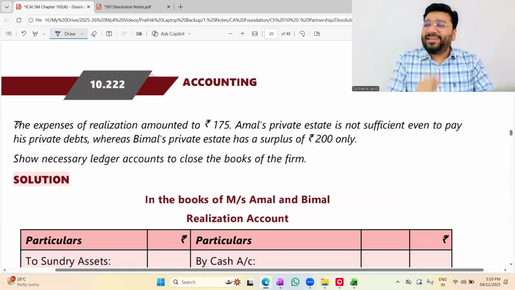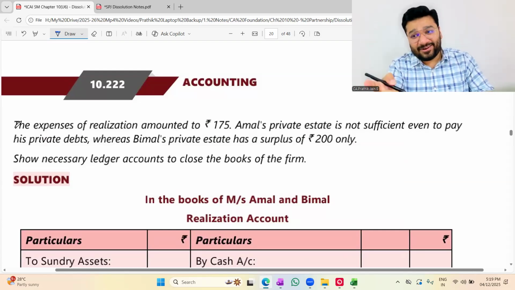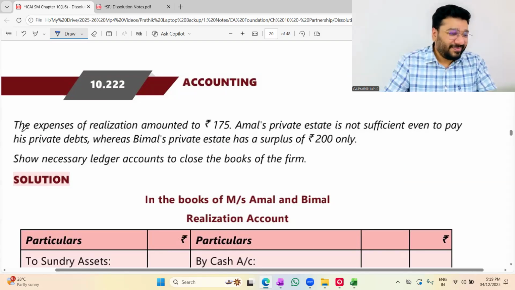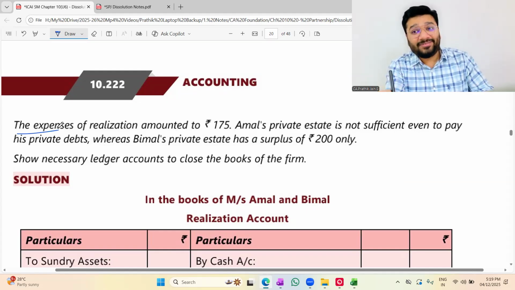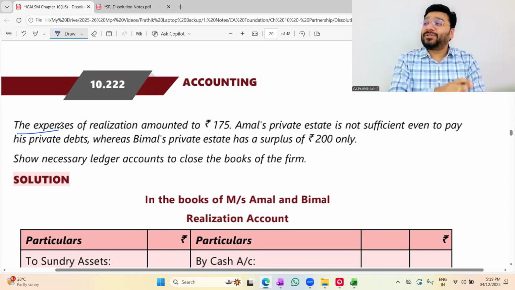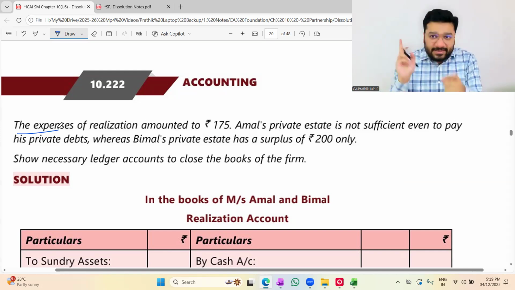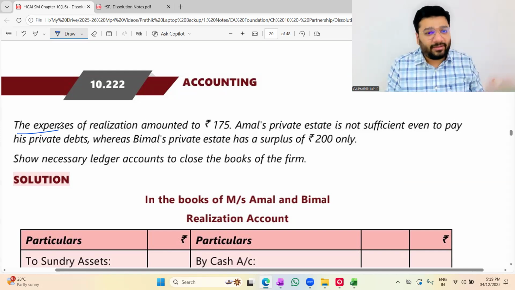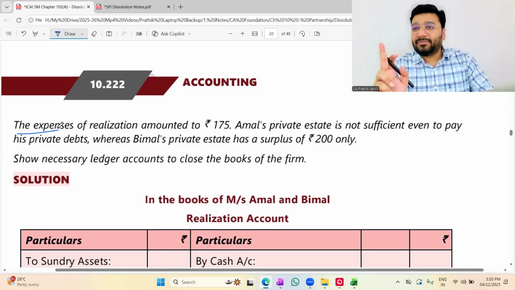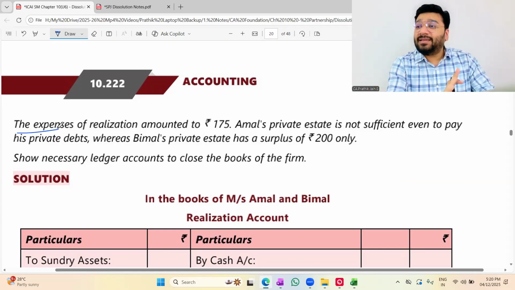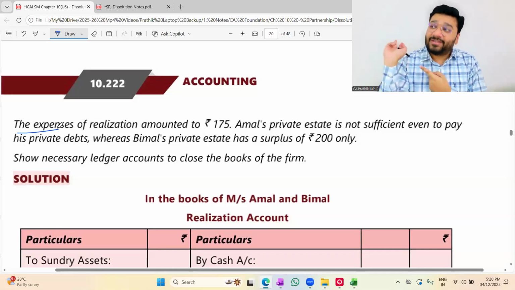In exam, if they don't give any relation of asset, what to do? I gave the answer already. Also, before that, check all the scanner questions. In all the scanner questions also, there is no information about that. Then whatever assumption we are taking in CA Inter, the same assumption will follow here. Okay? And pray to God that the questions are asked the way they are in the ICAI module scanner, the same way it should come in the exam also.